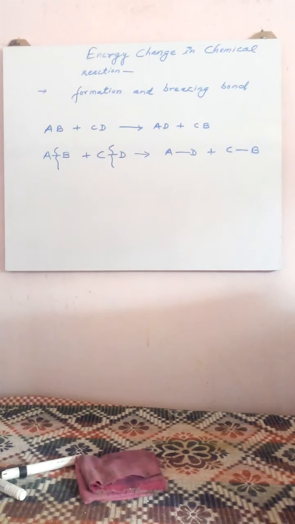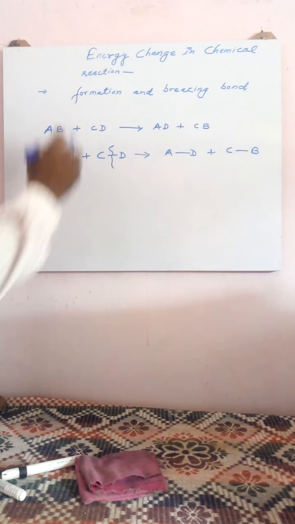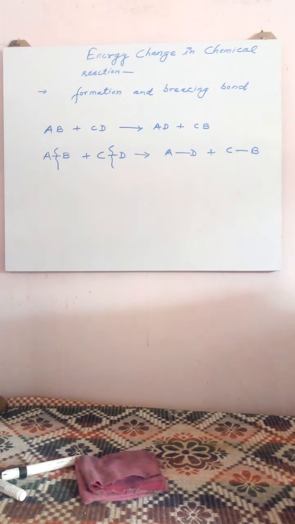Hello children, today we will discuss the types of chemical reaction on the basis of energy changes. Now the question is why energy changes take place during a chemical reaction? Because a chemical reaction involves formation and breaking of bonds.